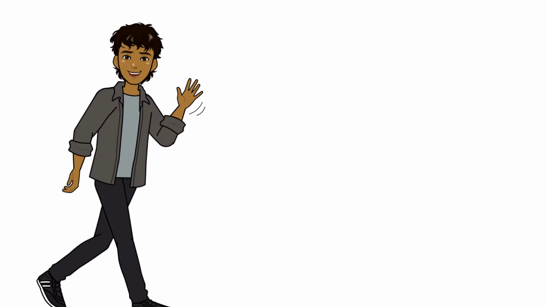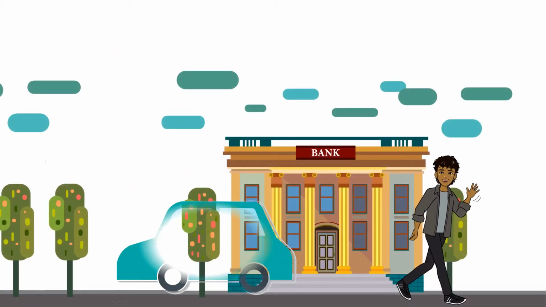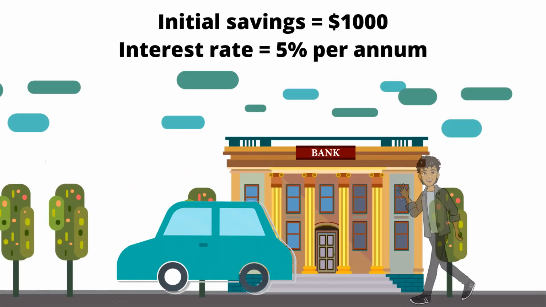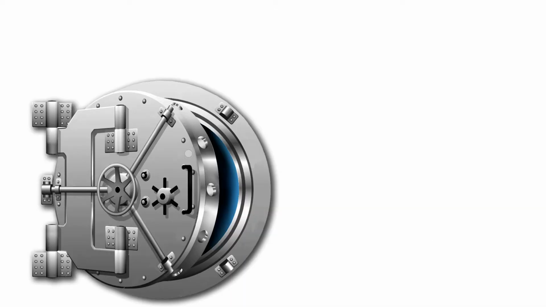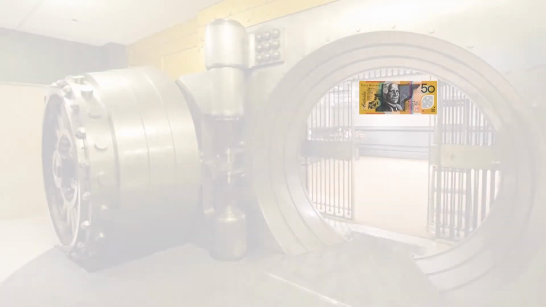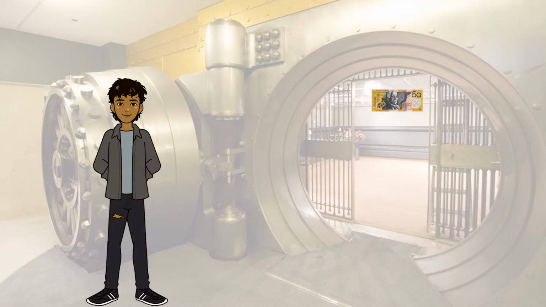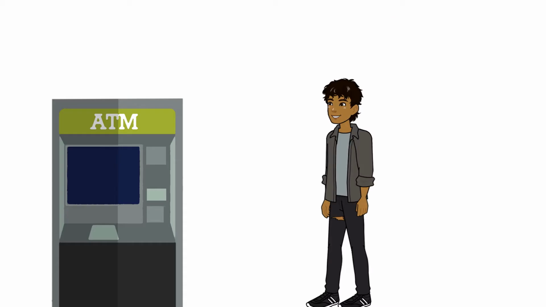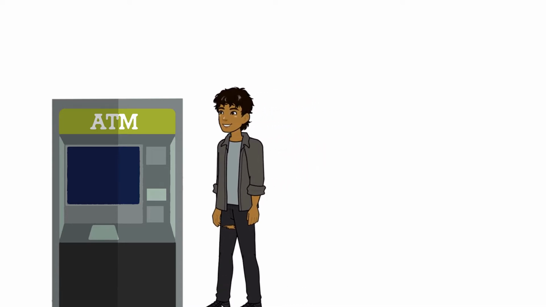Firstly, let's take the example of Michael. Michael saves $1,000 in a bank. Michael is receiving 5% per annum, and this interest is calculated annually. This means Michael will get $50 per year until the initial $1,000 is taken out of the savings account. Michael has decided to leave his $1,000 in there for the next 40 years. At the end of every year, Michael will be taking the $50 of interest earned and spending it.